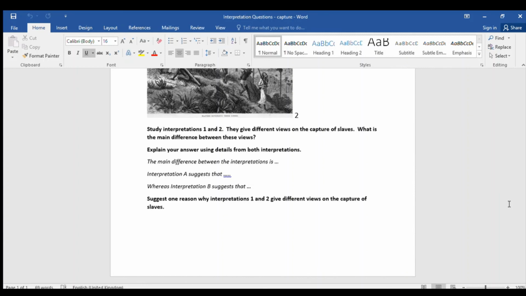You've got to look at what the difference is between interpretations 1 and 2, but then more importantly than that as well, you've also got to try and give me a reason why you think there is that difference, okay, in interpretations 1 and 2. All right, so that's your activity, okay, for this week. All right, any problems, again, remember to email me.